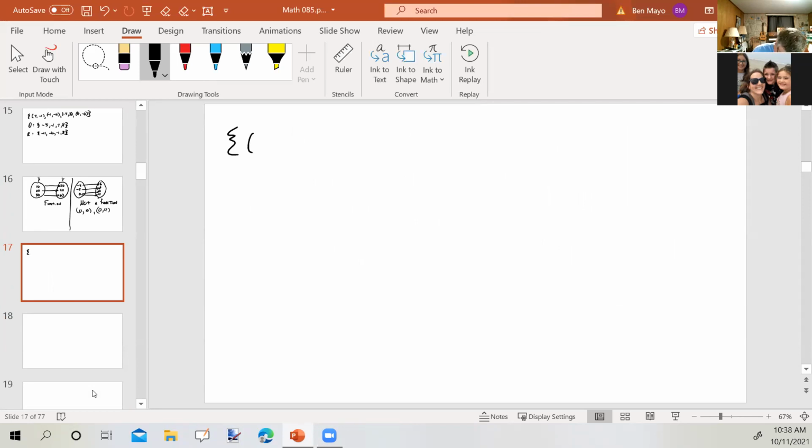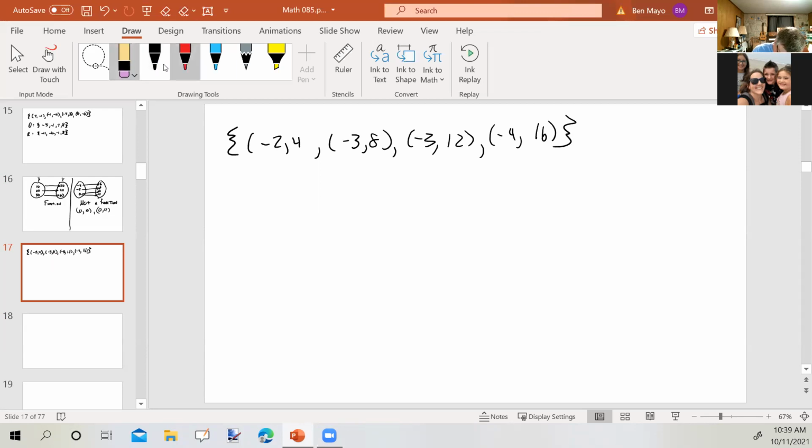So we have the ordered pairs (-2, 4), (-3, 8), (-3, 12), (-4, 16). Let's make that a little nicer. So is this a function or not? The answer is no, because -3 goes to 8 and -3 also goes to 12. So you've got the same input going to more than one output. So no, it's not a function.